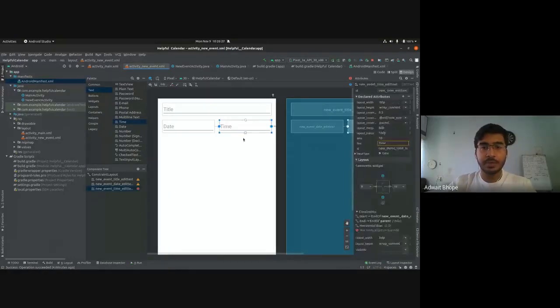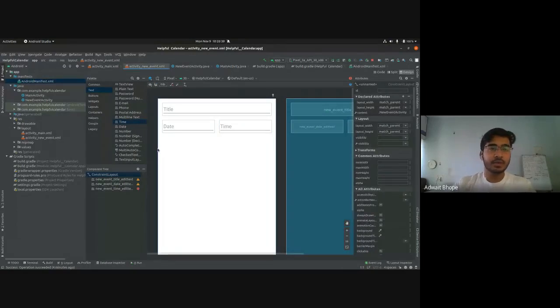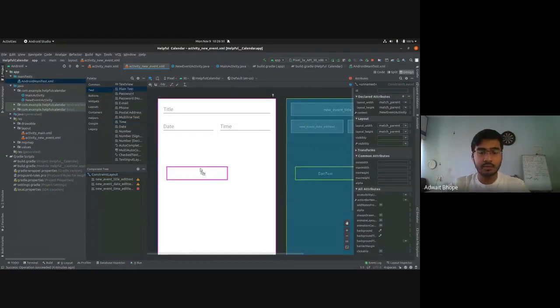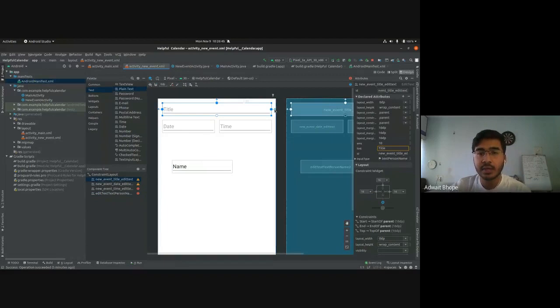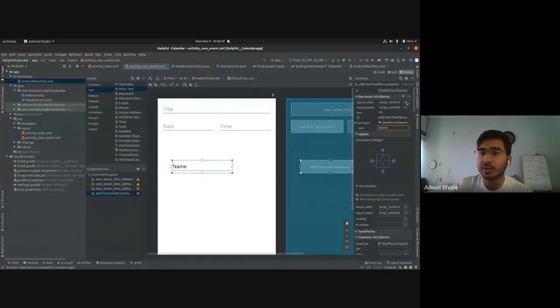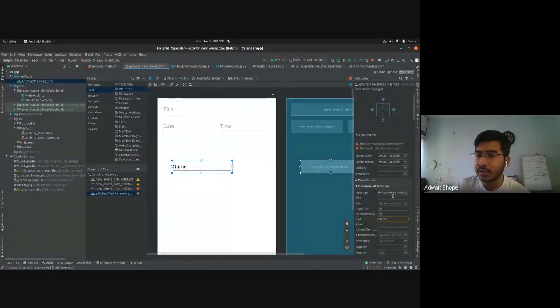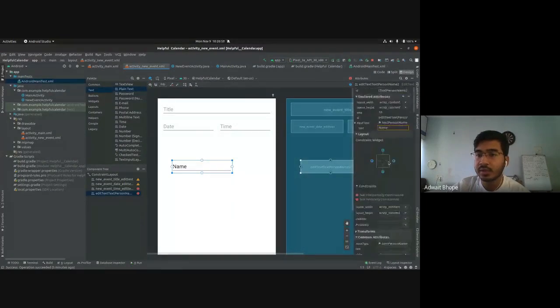Okay, sure. So the first thing I did was to drag and drop a plain text widget from here. So I dropped it here, and then I edited the ID. Then I added some constraints for the title, one to the top, one to the left, and one to the right as well. And then I changed the layout width to match constraints so that the title expands completely and fills the screen, leaving out some space. Then I changed the hint to title and removed the name so that it is not editable. When you click on it, it just vanishes and you can type whatever you want.